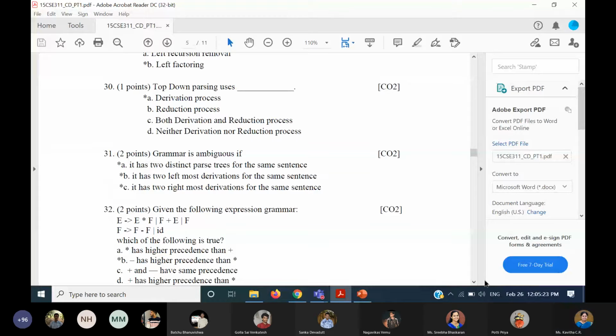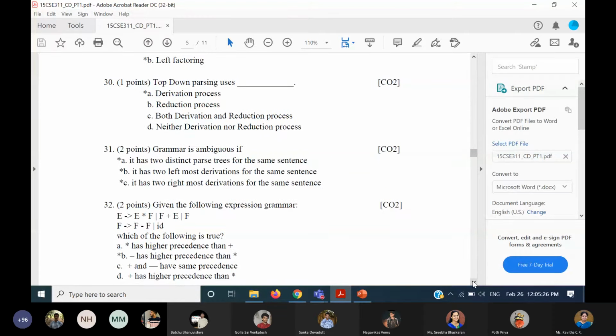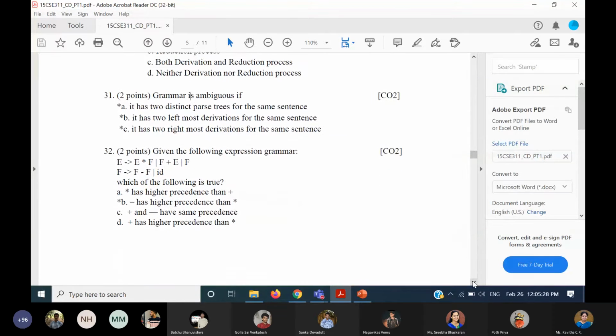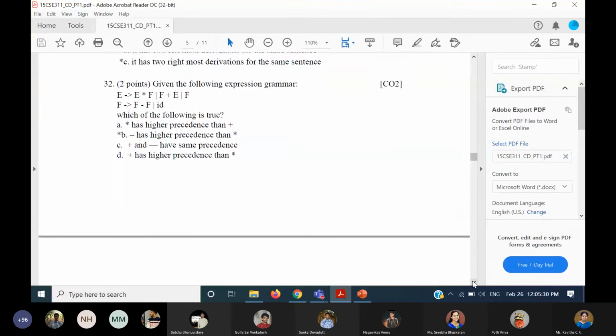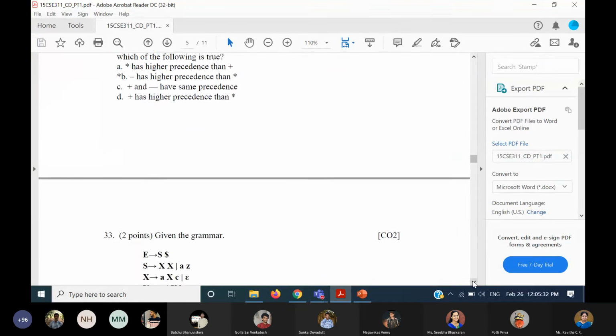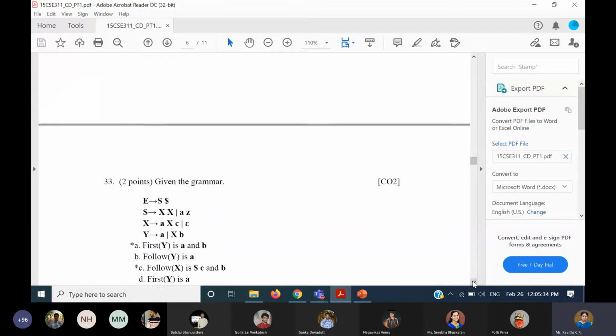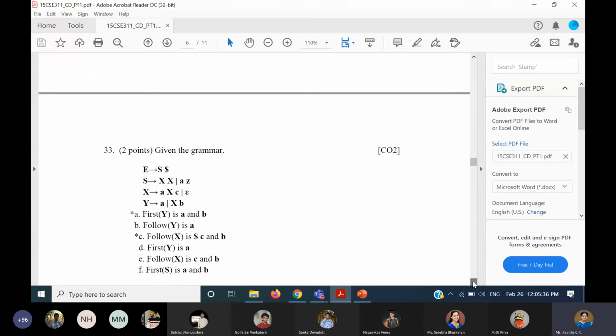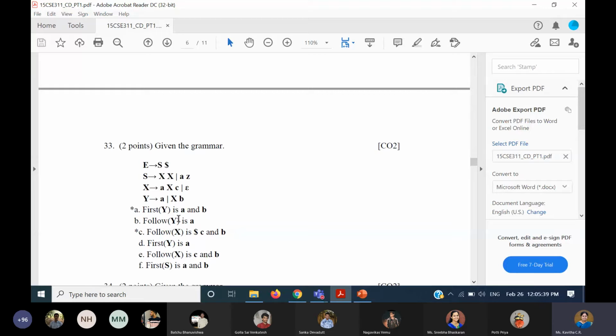Next is this first set. First of y. All of you should take some time and solve this, because I think some people have made mistakes in this problem.